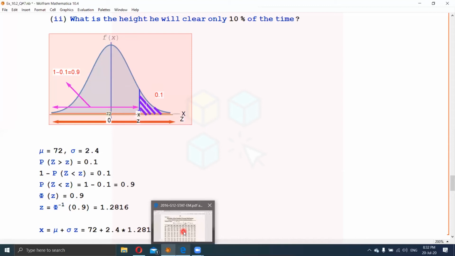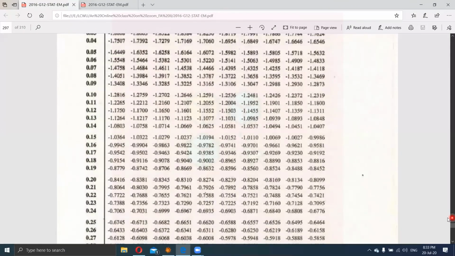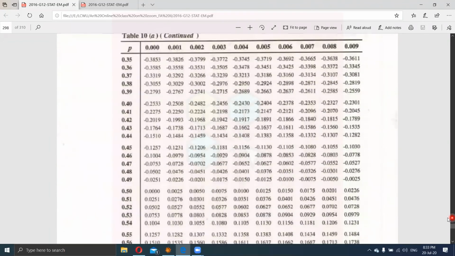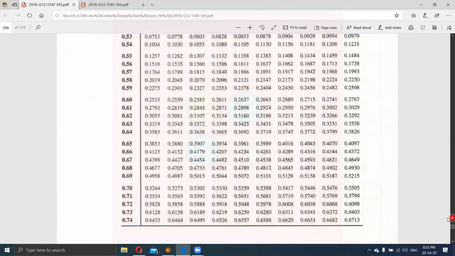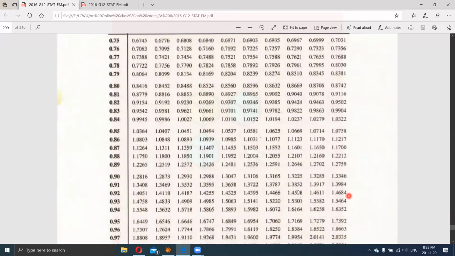We will locate our value of 0.9, which is not here. Definitely it goes down on the second page. No, not on the second page. We will locate it on the third page. Yes, this is 0.9. So the corresponding value under the column 0 is 1.2816.